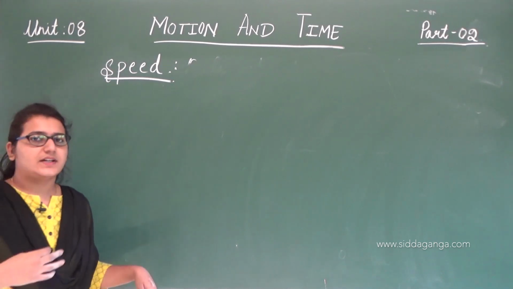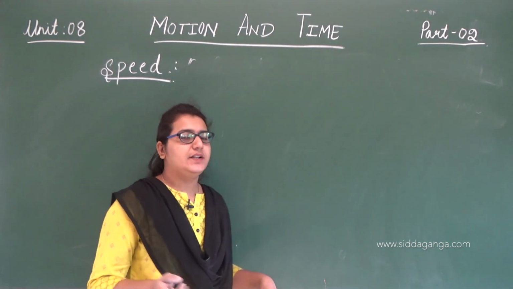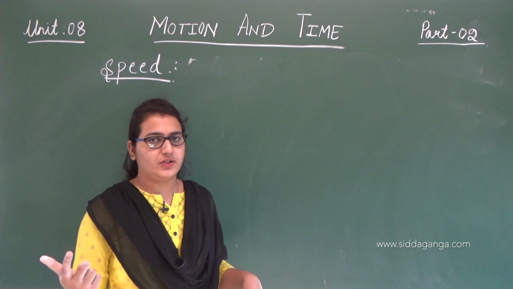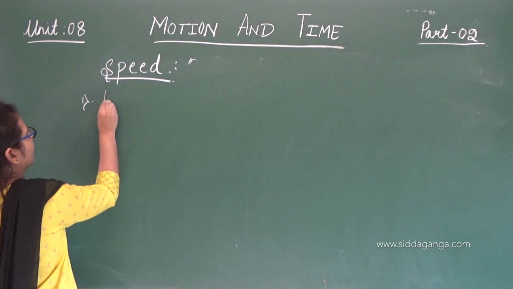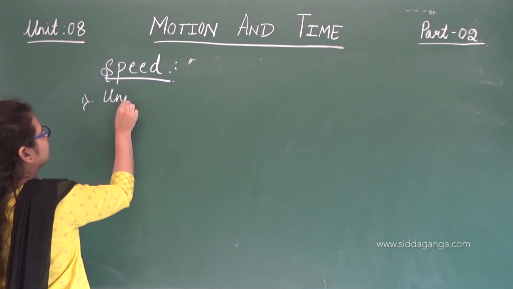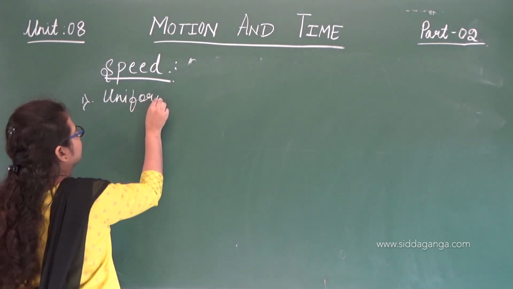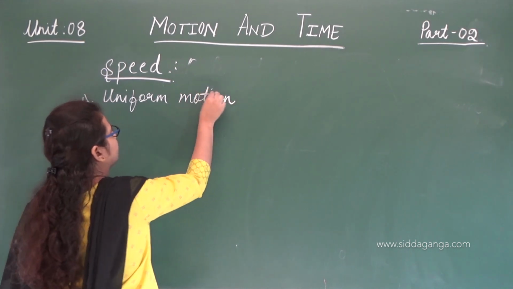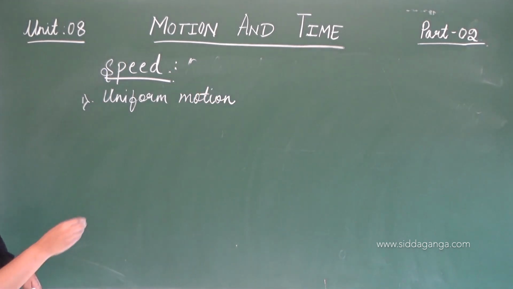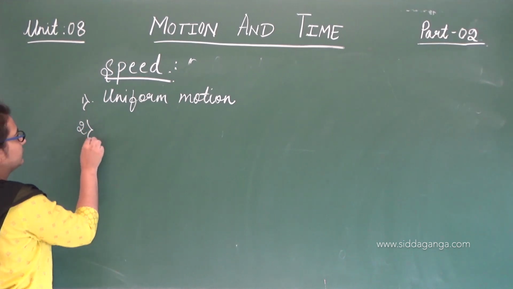Okay, so while we are studying about the speed, there are again two types of motion we need to know. That is uniform motion and non-uniform motion.